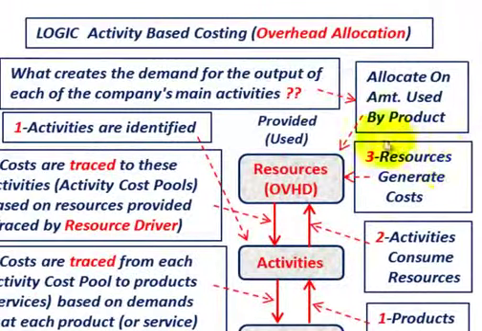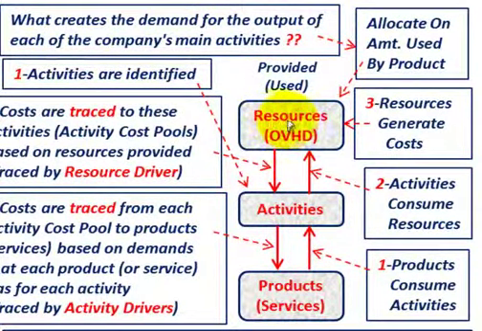Now let's touch on the logic behind our activity-based costing, which is really this overhead allocation. So we're back to our schematic here. We've got our resources, those are the overheads, and those are what's being provided by engineering, purchasing, sales, and so forth. And then we have our activities. Those are the work that's being provided by our resources or our supporting departments. And then our product services. Those are the products or the services that we're providing, either manufacturing the product or some services.